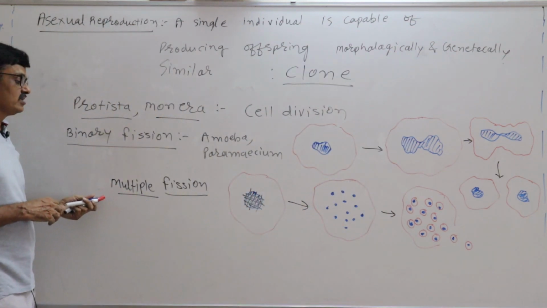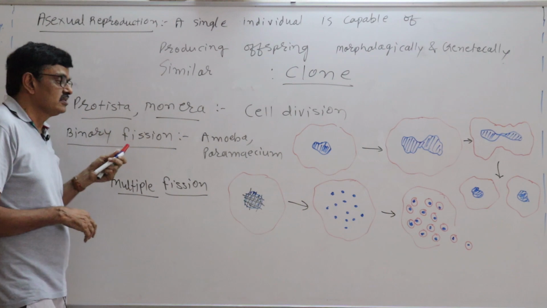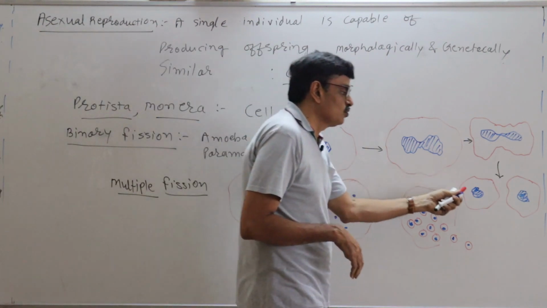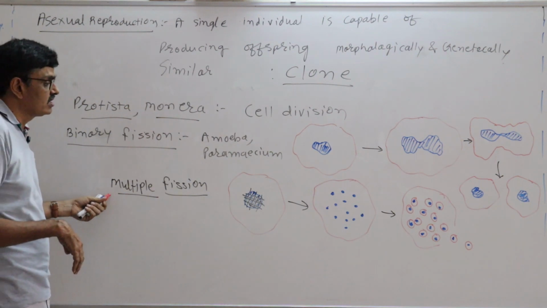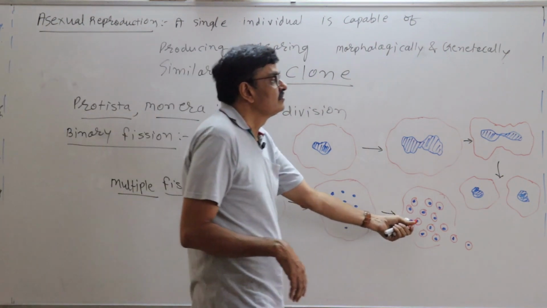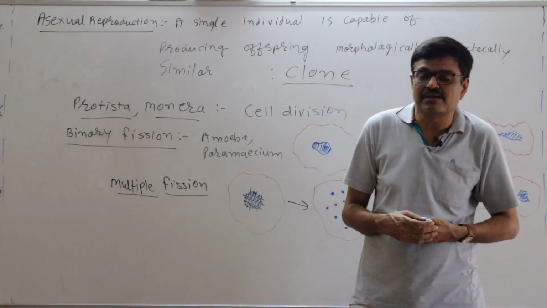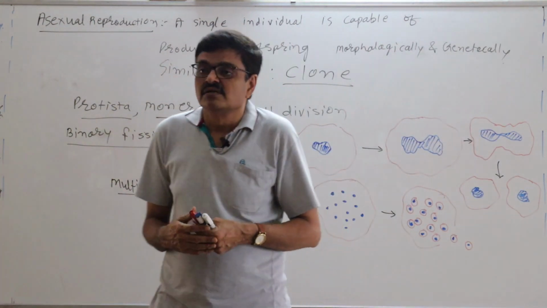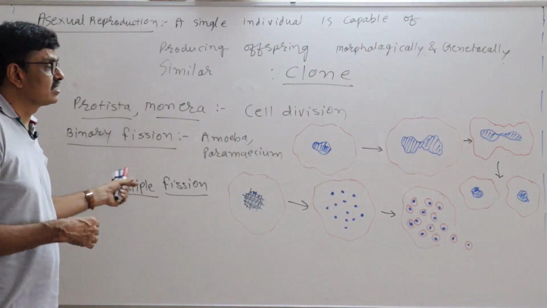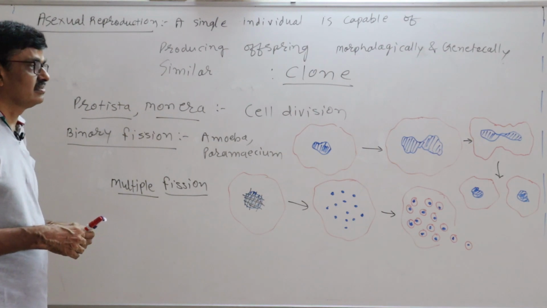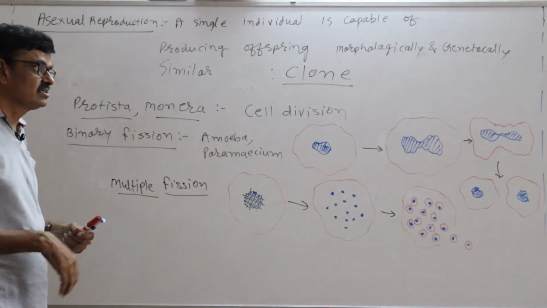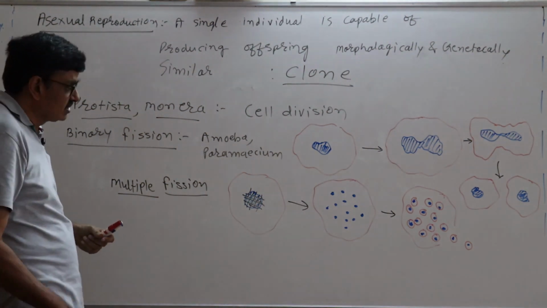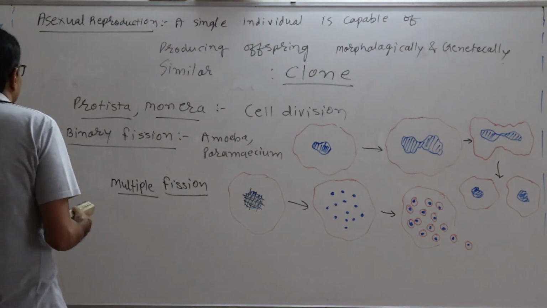That is called what? Multiple fission. See, binary fission is when one cell is divided into two. But if we are talking about multiple fission, one cell is divided into many. Amoeba, paramecium, plasmodium, all of these undergo such kind of multiple fission. Okay, now we have to go through cyst or incystation.